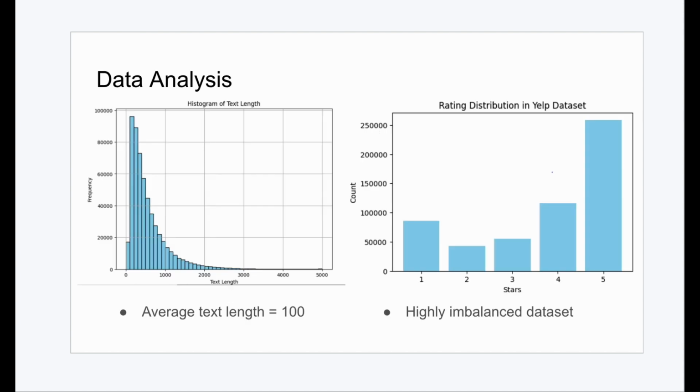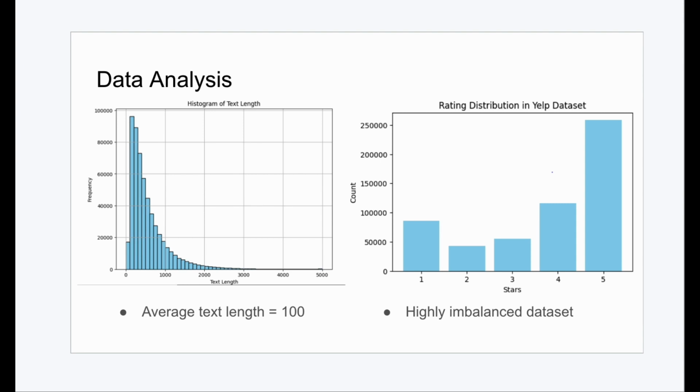Further data analysis we have performed in this project is indicated in this slide. As is evident in the initial graph, the average text length is 100. However, the histogram also reveals the presence of infrequent but notably long and lengthy reviews. To streamline the model and enhance computational efficiency, we have constrained the analysis to reviews with text lengths up to 1000. Opting for this shorter text also translates to quicker computations, thereby reducing the latency. Hence, we have constrained our analysis to reviews with text lengths up to 1000.